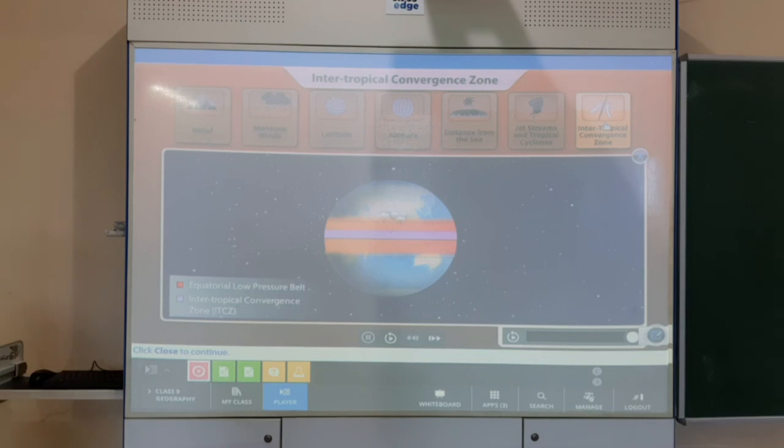Yes, students, so you have seen how this ITCZ lies between 5 degrees north and south of the equatorial belt, and how it shifts at different times to different parts. Because of that, we have these climate effects in our country. So we have seen the different factors that affect the climate.